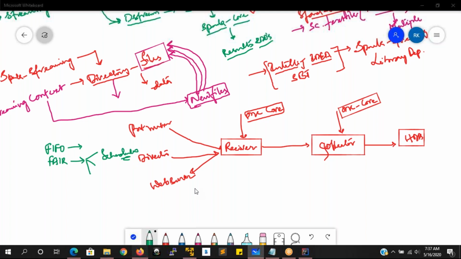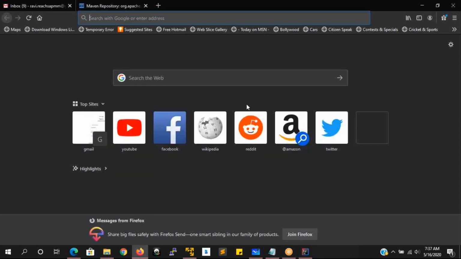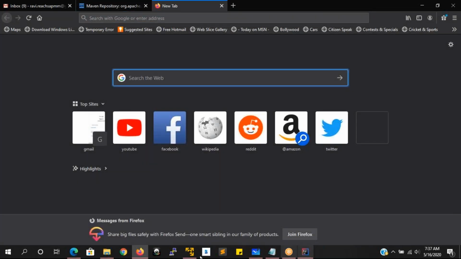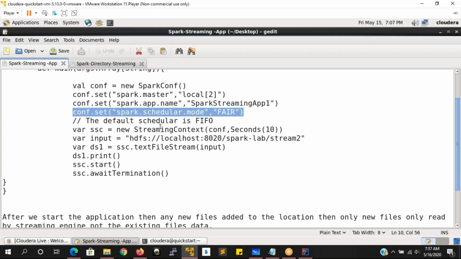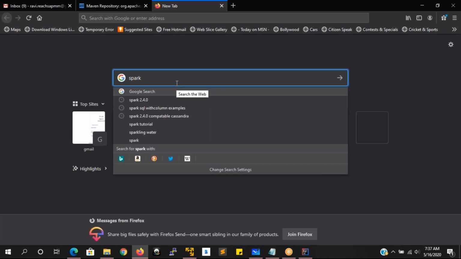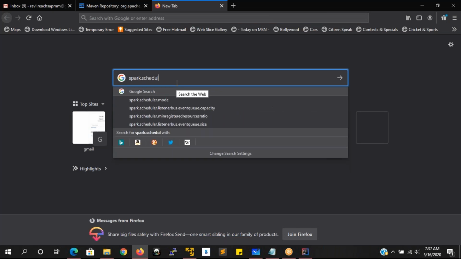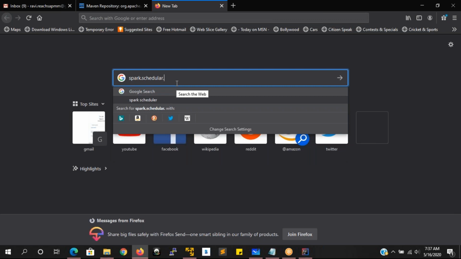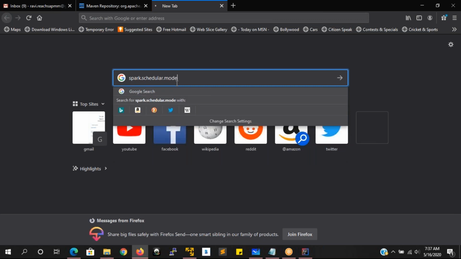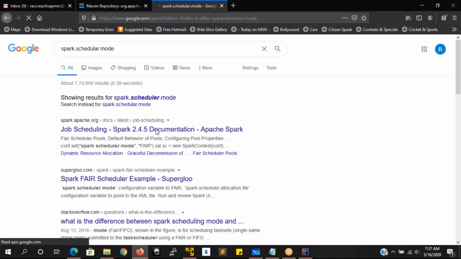Generally, you write down here in Google, spark.scheduler.mode. Okay. Just trying to find the documentation. Yeah, here.